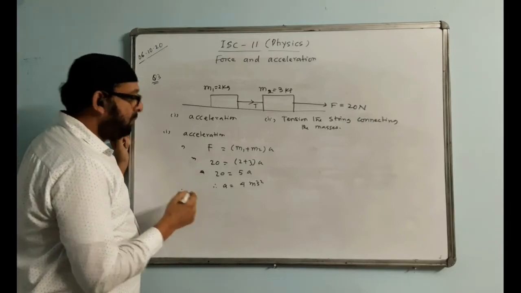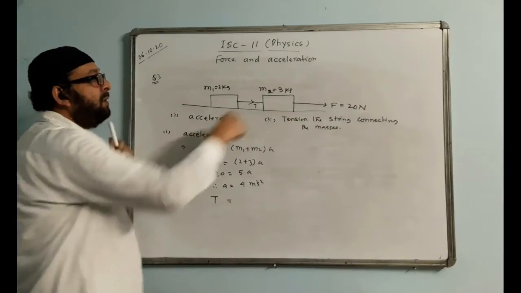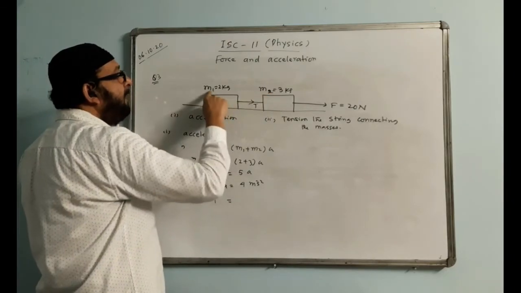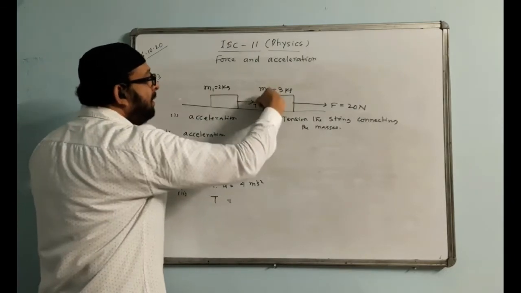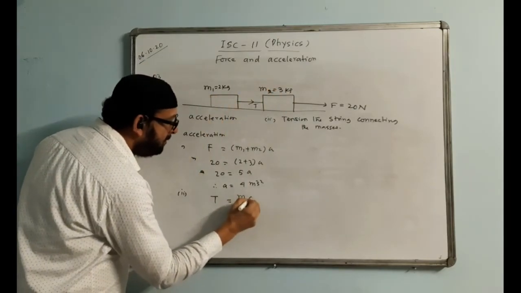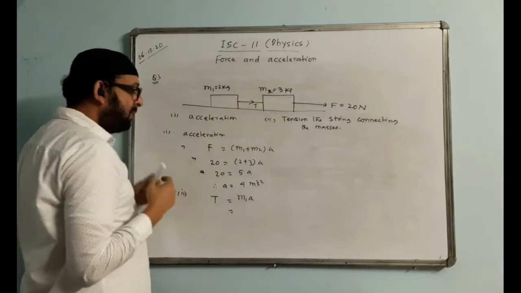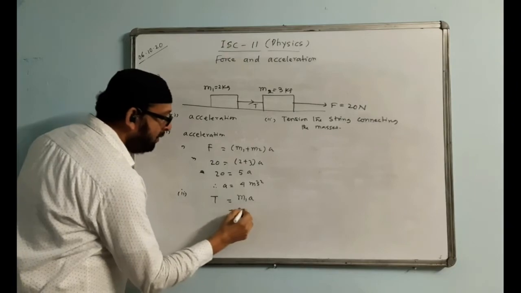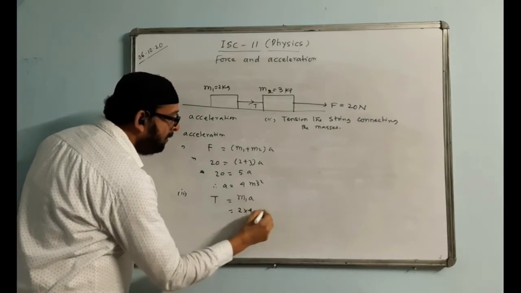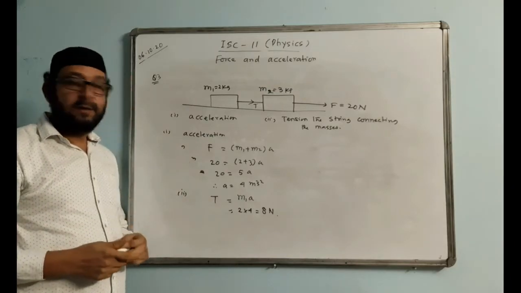Okay, now the tension value. This tension is pulling which mass? This T is pulling only M1. We can look at this T independently, pulling only this mass. So T is equal to M1 a, only M1. That is 2, and the a value we already have is 4. So the answer is 8 Newton. The unit of tension is also Newton. So that is the answer.